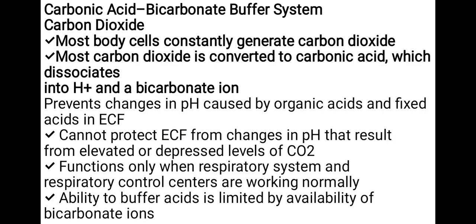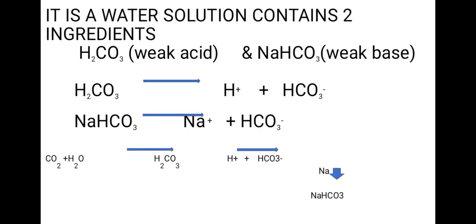The carbonic acid-bicarbonate buffer system is the first one. So carbon dioxide will be there. Most body cells constantly generate carbon dioxide. Most carbon dioxide is converted to carbonic acid, which dissociates into H+ and bicarbonate ion. It prevents changes in pH caused by organic acids and fixed acids in ECF. It cannot protect ECF from changes in pH that result from elevated or depressed levels of CO2. It functions only when the respiratory system and respiratory control centers are working normally. Its ability to buffer acids is limited by the availability of bicarbonate ions.